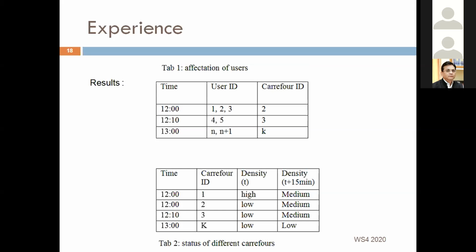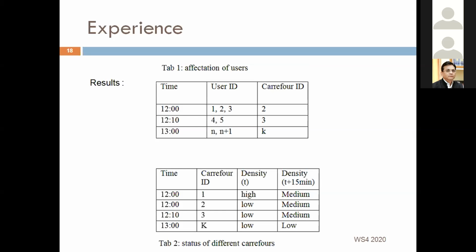So the next users arriving will be redirected to the Carrefour with ID number 2 because of its low density. Users of ID 4 and 5 will be assigned to the Carrefour of ID 3 and so on. We notice that after 15 minutes the Carrefour with ID number 1 is lightened.